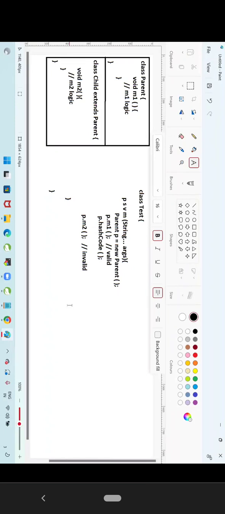No. It will check, does this class have any parent? Is there any parent directly? No. Then the default parent. What is the default parent? Object. It will check, do we have that M2 method in the Object class? Does the Object class have M2, or does Object not have M2? Object does not have any M2. Then you will get the error.